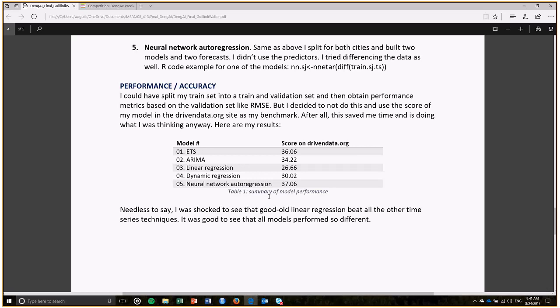A note I want to say here on performance: I took the easy way out. Usually, I probably should have split my train set into train and validation, and then looked at some performance metric on the validation set, like RMSE. I decided not to do that because I understand that's what DrivenData is doing for us in this competition. So I saved some time doing that.